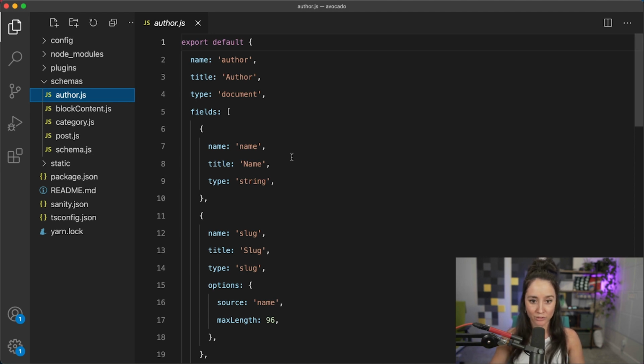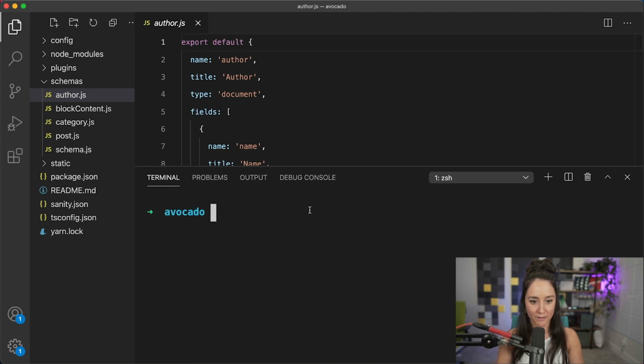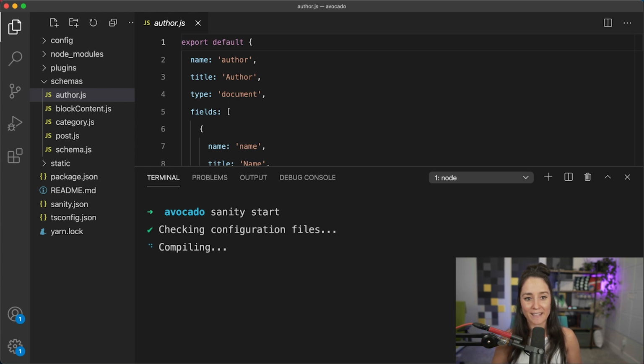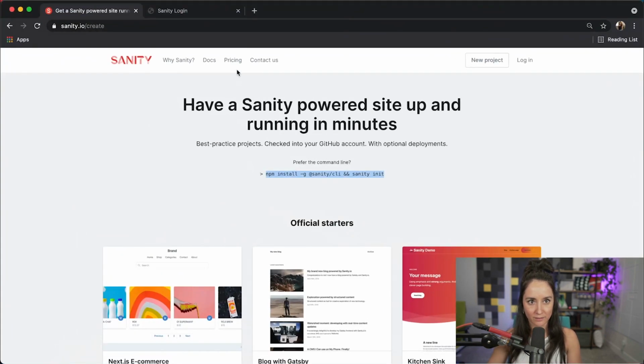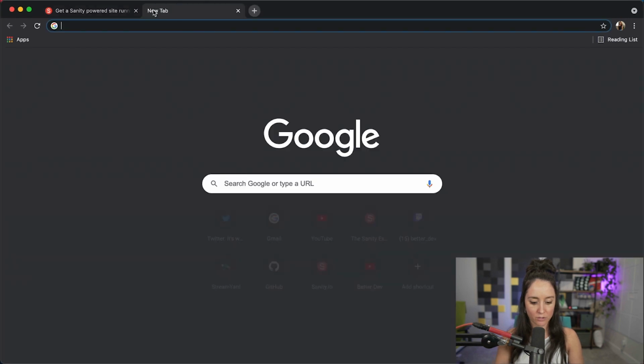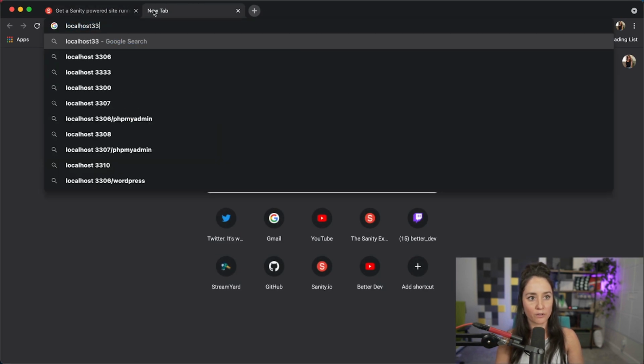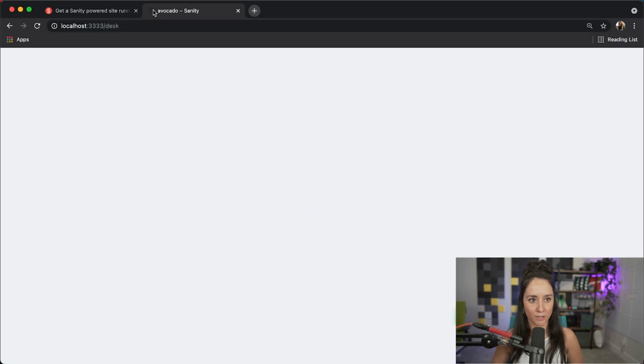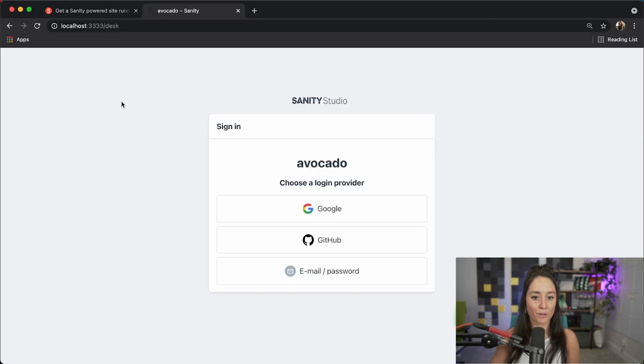So I'm going to hit Control tilde to open up my terminal within my VS Code, and I'm going to run the command sanity start. Sanity start will get my Sanity Studio running, and it will show me all the schemas that were pre-built because we chose blog. It will live at, I'll just go to the URL now, localhost:3333, if I can type. And now remember, whichever provider you logged in with when you did the Sanity login, make sure you choose the correct one here. I chose GitHub, so I'm going to choose GitHub.